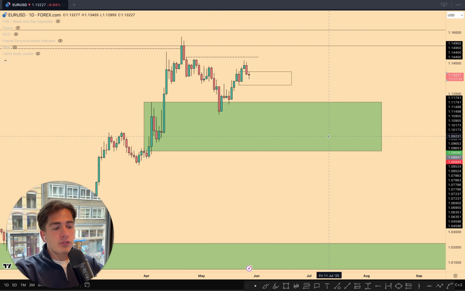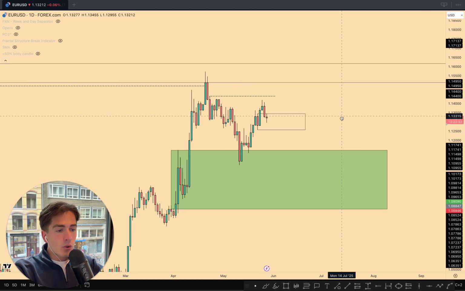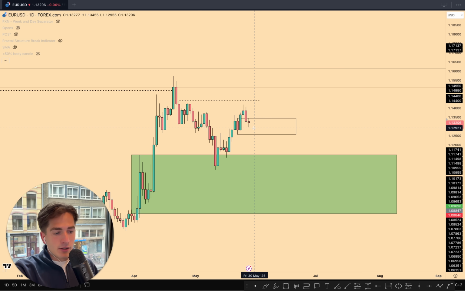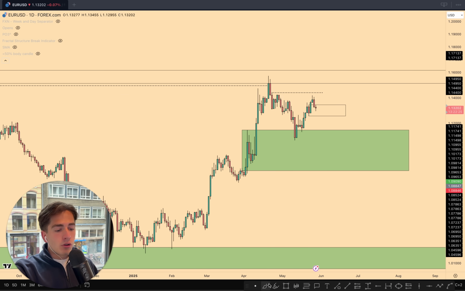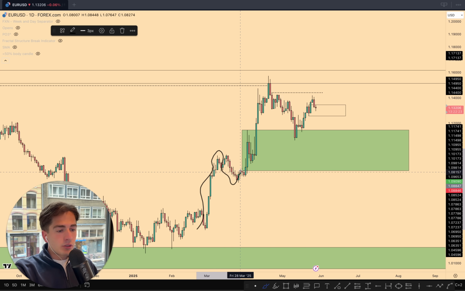Now, we're going to start off here with EURUSD because EURUSD pushed down lower in towards its area of daily demand. Now, what we can overall see is that obviously EURUSD is still in an overall uptrend with a push up, retracement, push up, retracement, push up, an overall retracement down, and then another push up.